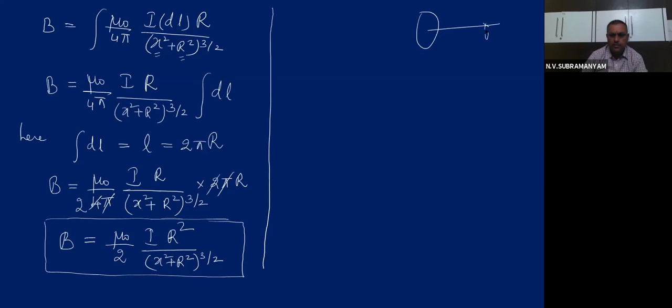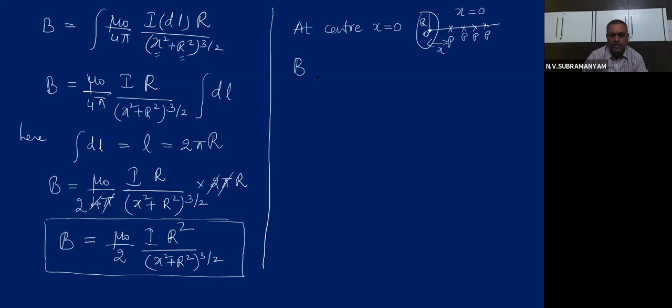Then you tell me, all of you, this is R. If this point is here, what will happen to the x value? It will decrease. If the point is here, it will further decrease. Like that, if you imagine the point at the center, then x value becomes equal to what? 0. That means at the center O, if I want the magnetic field, x value should be taken as 0.